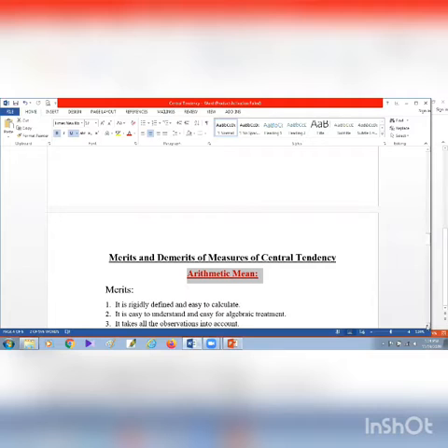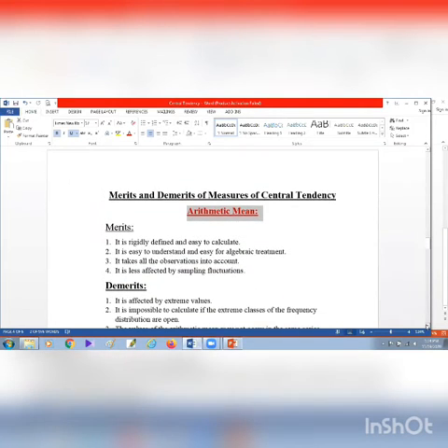My dear students, in the last class we discussed central tendency and different types of measures of central tendency, and we understood that there are 5 types: arithmetic mean, geometric mean, harmonic mean, median, and mode. Today we are going to discuss the merits and demerits of these measures of central tendency.